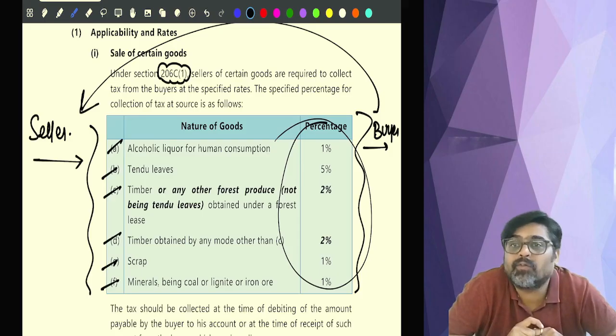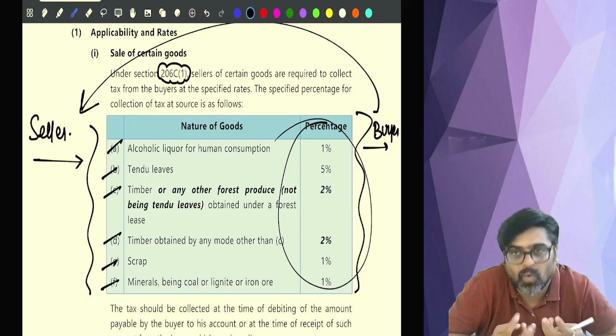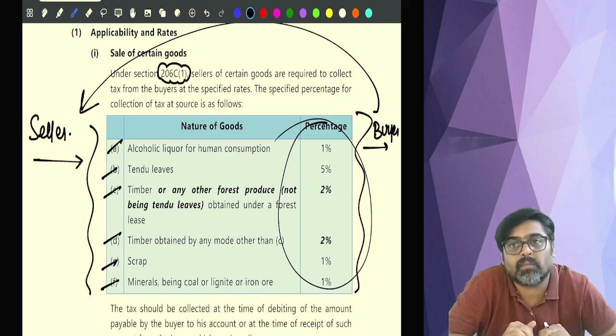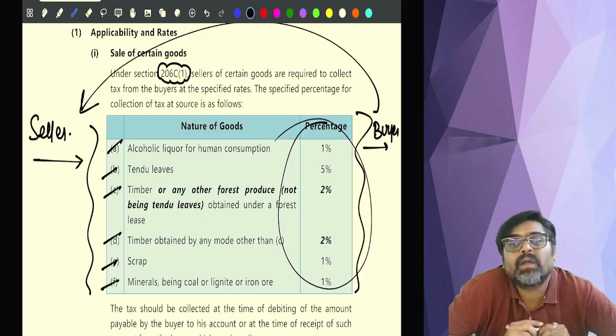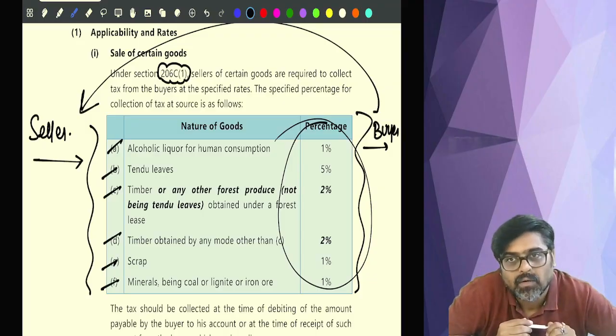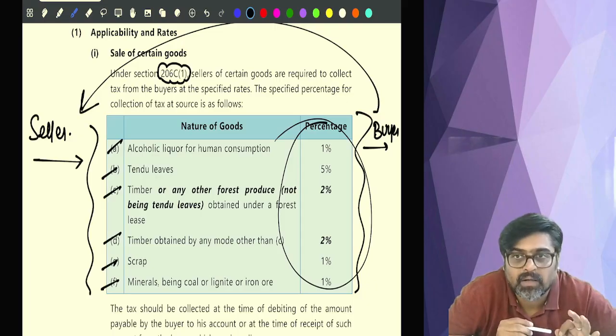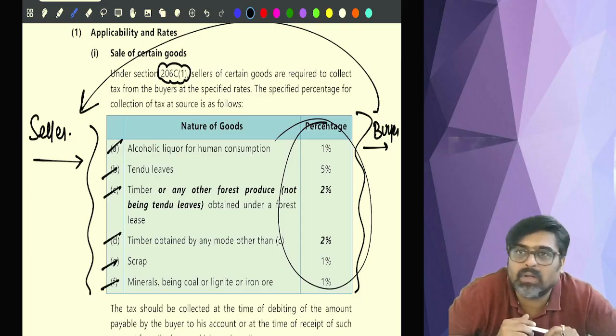As a buyer, if you are buying these items for own consumption, then there will be no TCS. So if the buyer is a final consumer, then TCS will not be applicable.